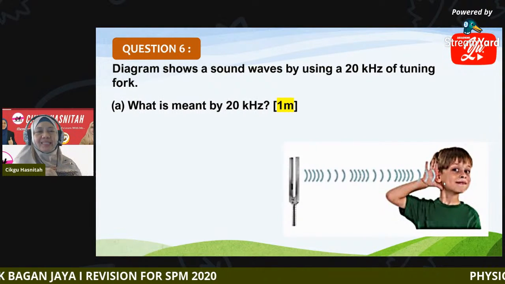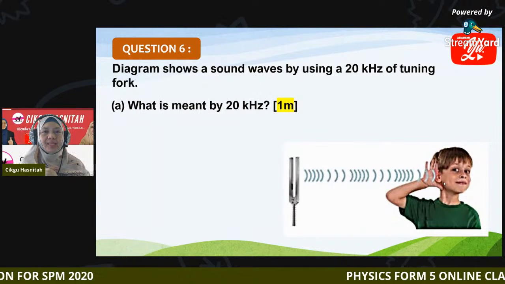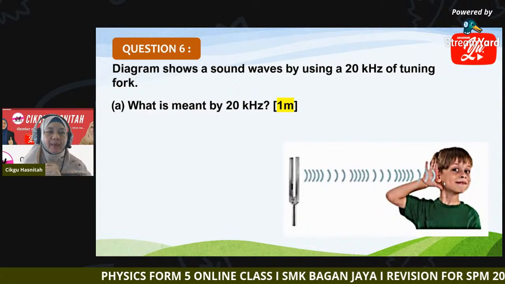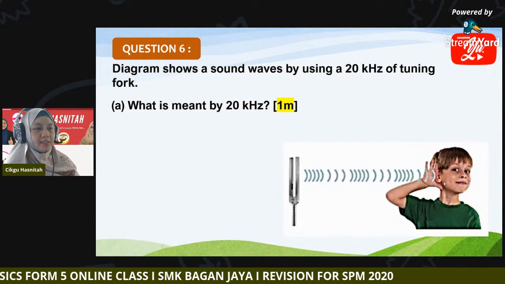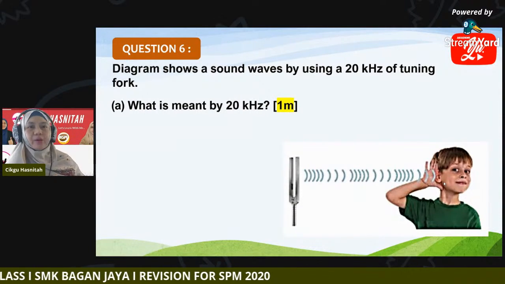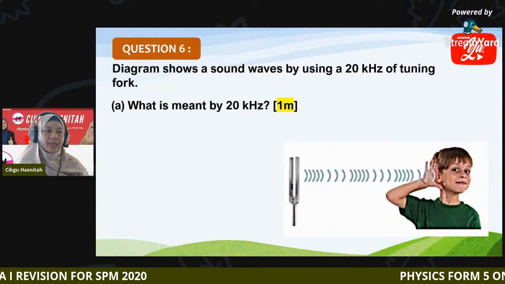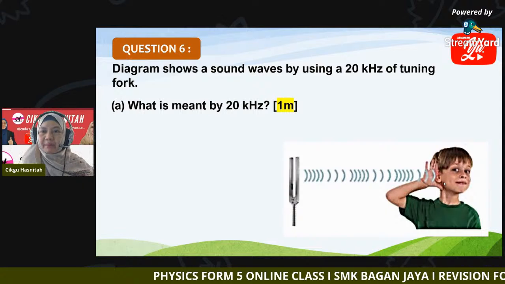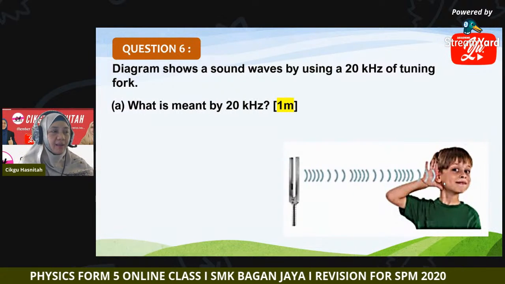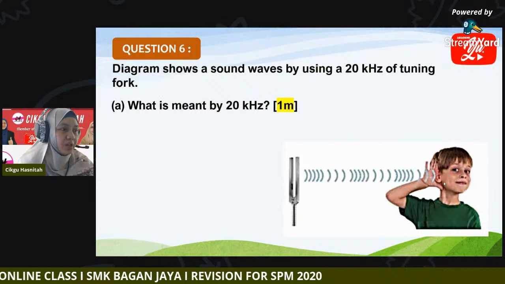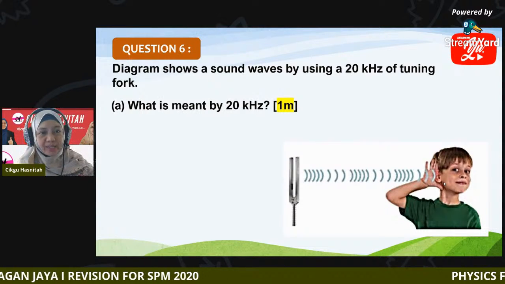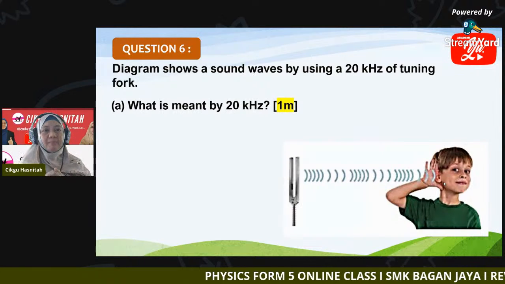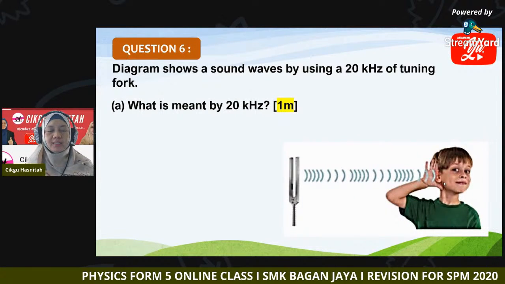The diagram shows a sound wave using a 20 kilohertz tuning fork. So what is meant by 20 kilohertz? 20 kilohertz is the frequency. So what is meant by this frequency, 20 kilohertz? This is an unfamiliar question, very rare to be asked like this. Normally they will ask you what is frequency, what is the meaning of frequency. But now they ask what is meant by 20 kilohertz.